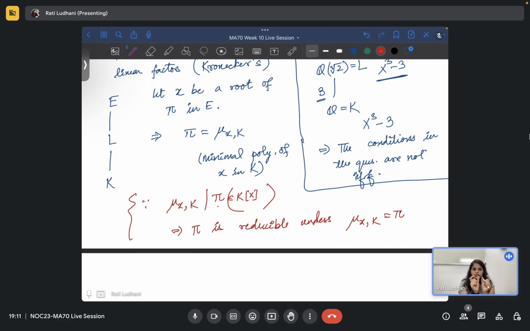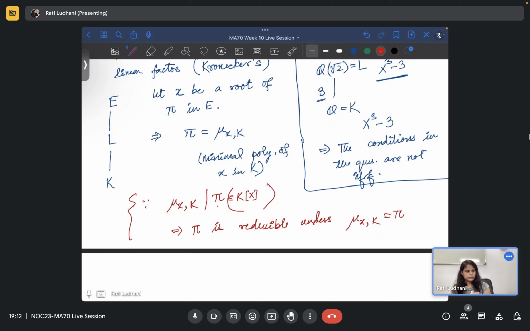And if you write that expression, pi is the product of mu_x,k and some factor g(x), let's say. But that is not possible because then it will not be an irreducible polynomial. So both of these polynomials have to be the same, like some multiple at least. But now you know that pi is a monic polynomial and mu_x,k is also monic, so those have to be the same polynomials.